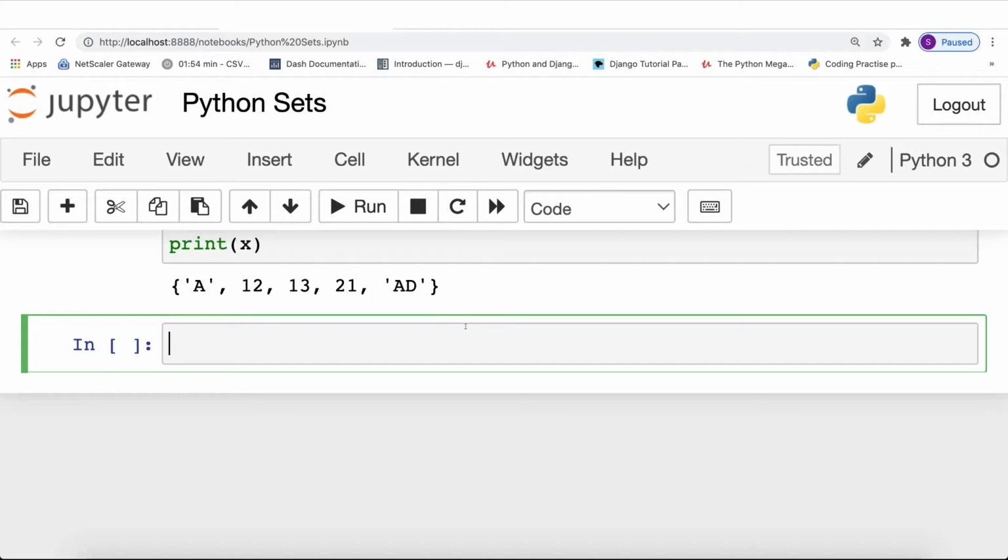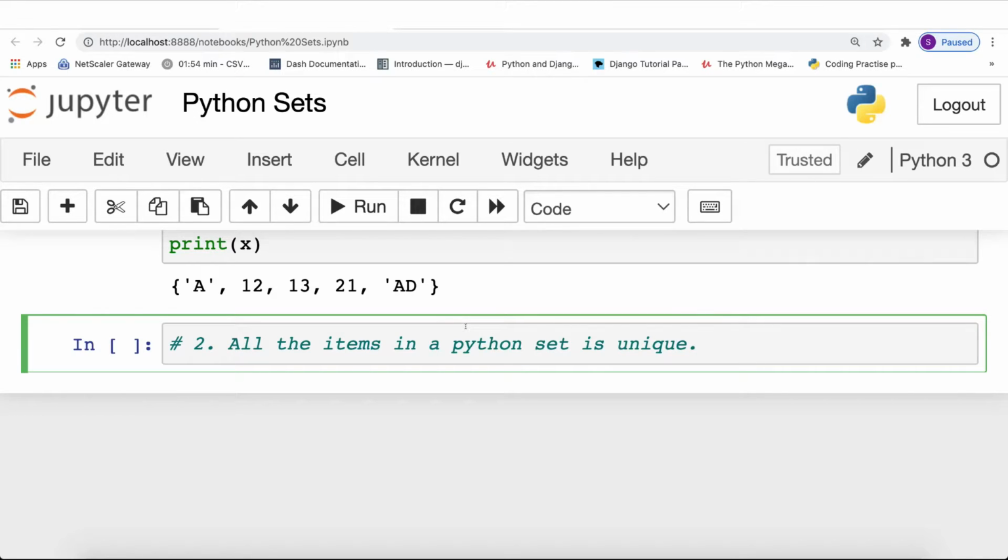The second feature is that all the items in a Python set are unique, which means that each and every item stored in a Python set is distinct from each other, which means that you cannot store any duplicate item in a Python set data type. Now, this is the best way for you whenever you have a requirement where you do not want any duplicate items in your data, then the best data type for you is the Python set.